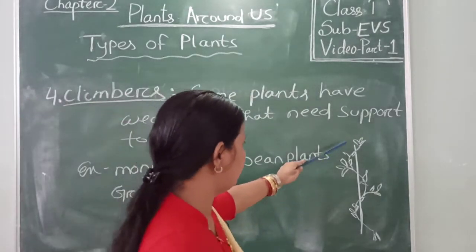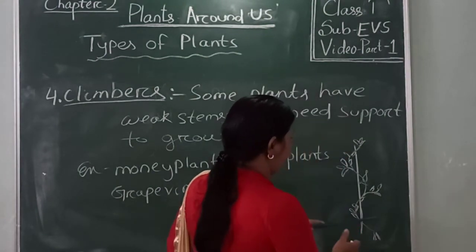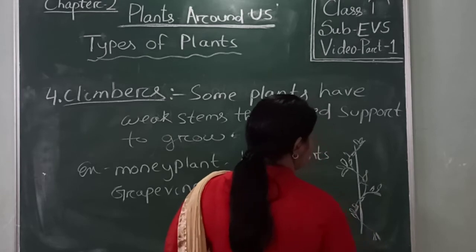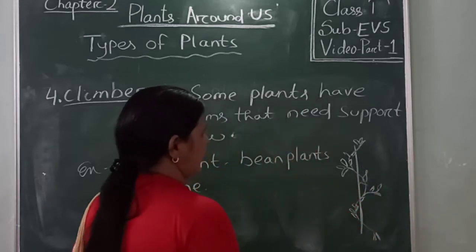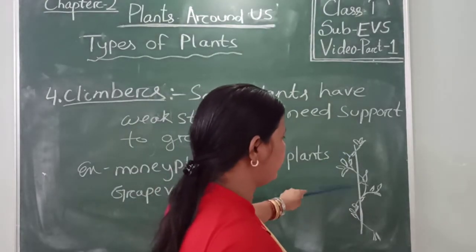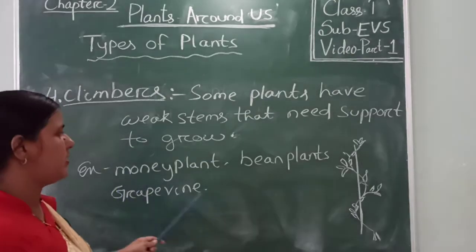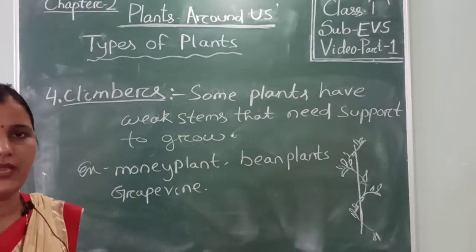Look at this picture. This is a plant. It grows with the help of this stick, and this is the support of the tree. So this plant always needs support like this to grow. The examples of climbers are money plant, bean plant and grapevine.